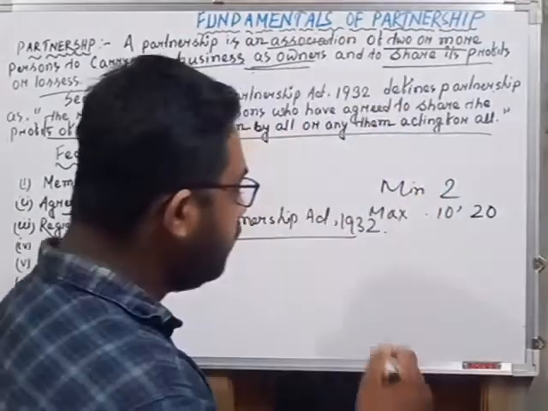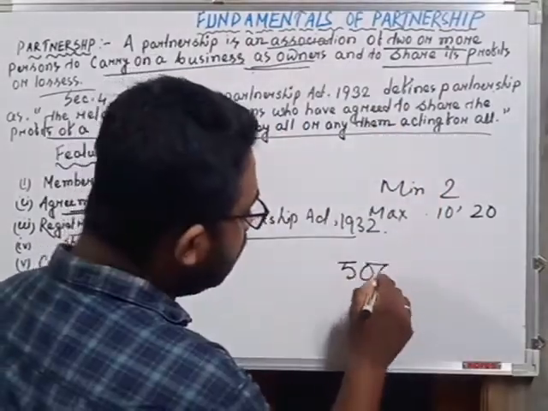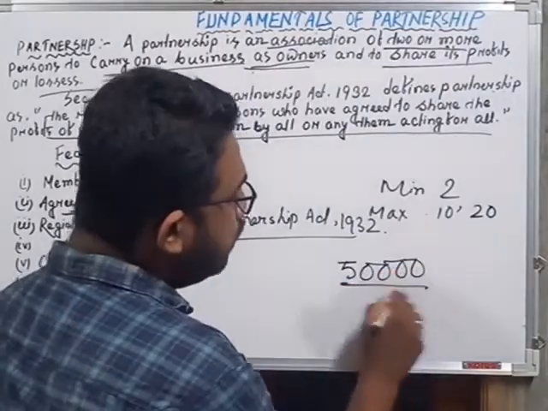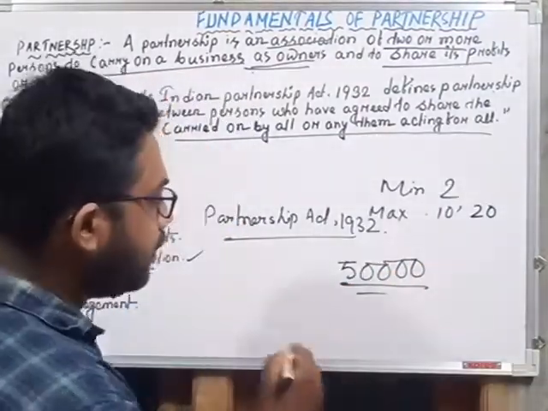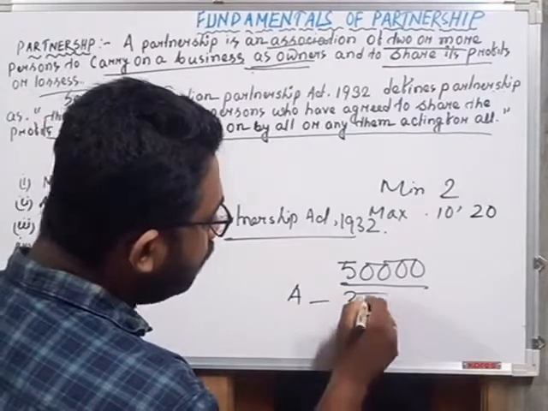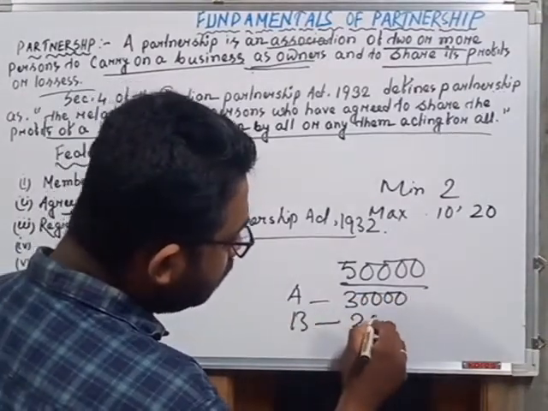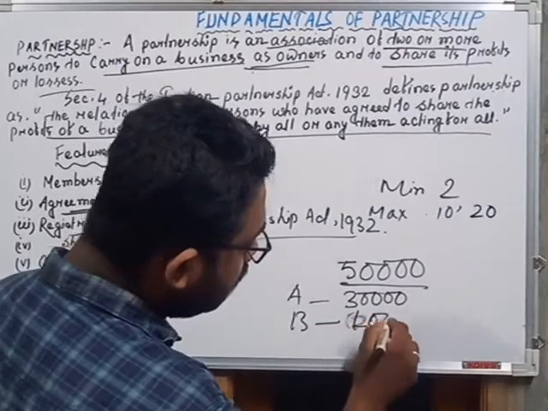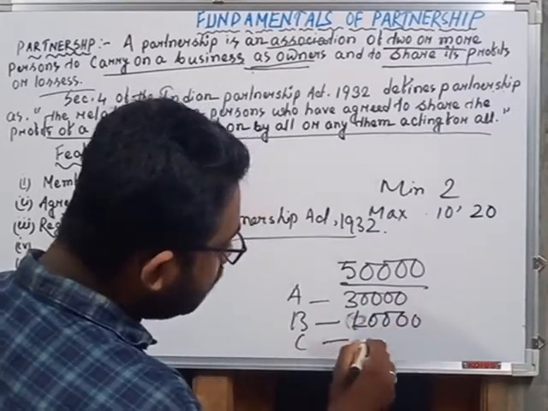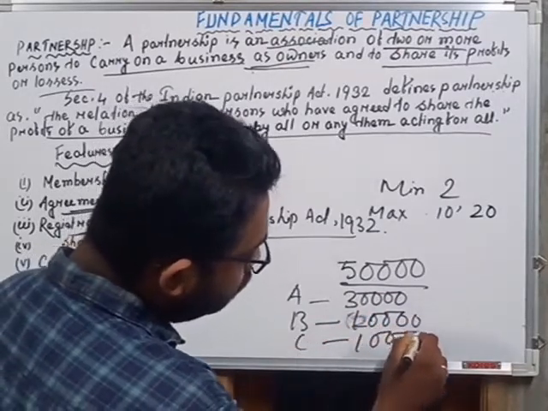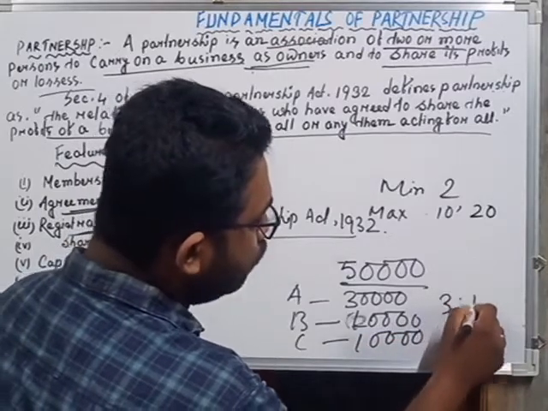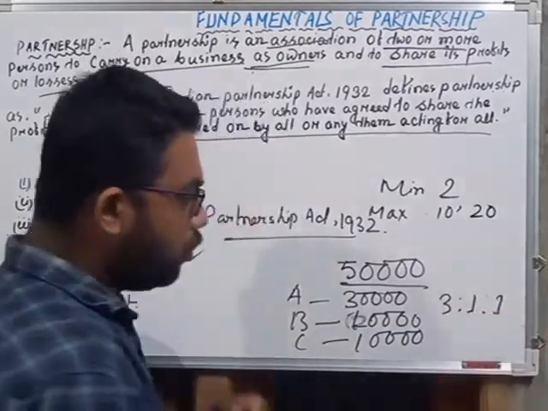Suppose there is a capital requirement of 50,000 in the business, and partner A provides 30,000, partner B provides 10,000, and partner C provides another 10,000. So we can say that the ratio is 3:1:1.